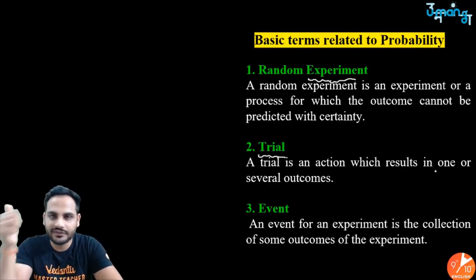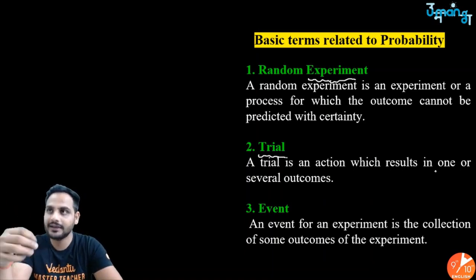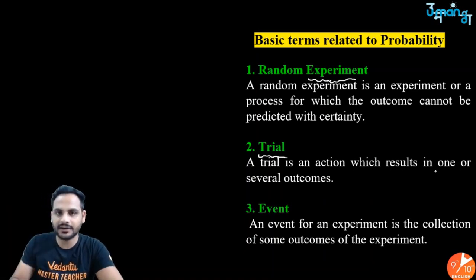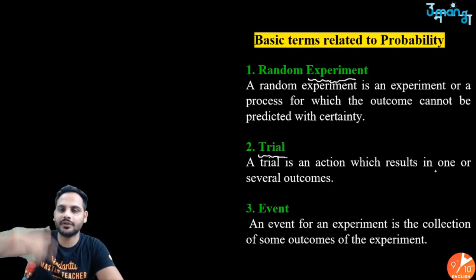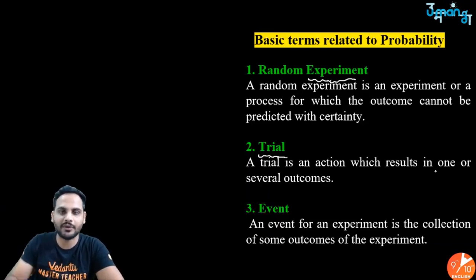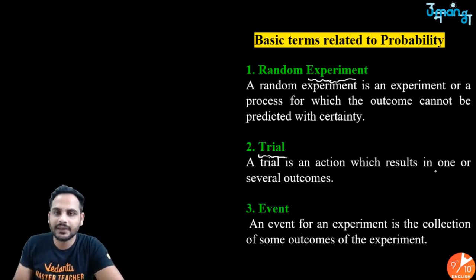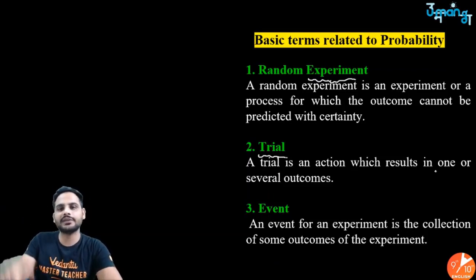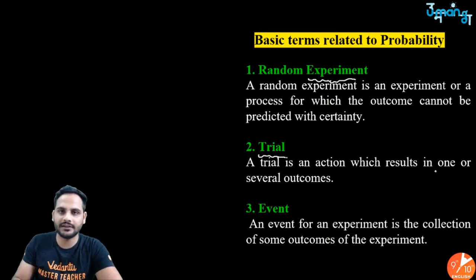So tossing a coin is a random experiment. When I toss the coin, I get different outcomes. That tossing, that one time which I have tossed, will be called a trial. How many times I am tossing the coin will be the number of trials, and in each trial you will get a result.